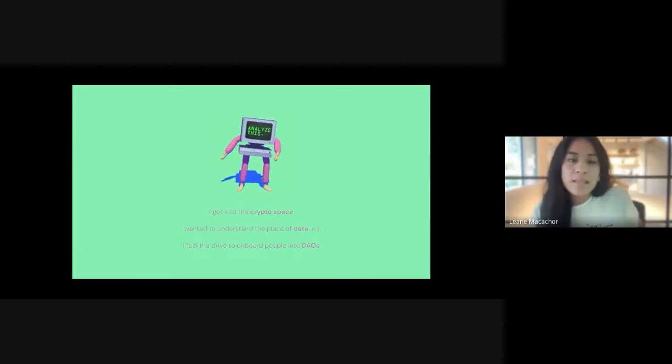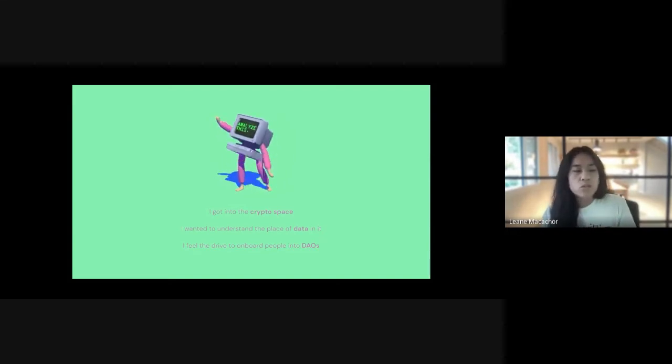So in this journey, I also discovered something about myself, which is this big drive to onboard people into the space, and specifically into DAOs, which are decentralized autonomous organizations. And we will get into this concept in a bit. But that's why I spent the last month working with data to transform it into understandable information to simply make it more accessible to anyone that might be interested.